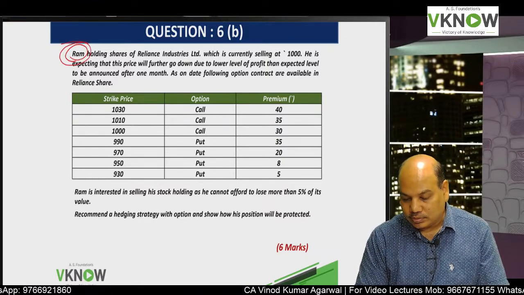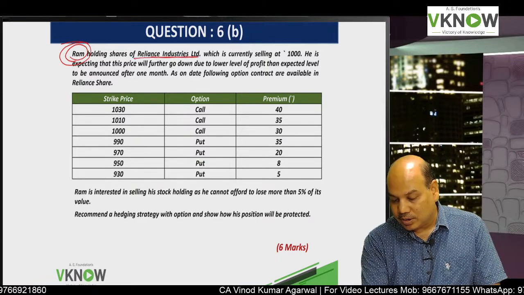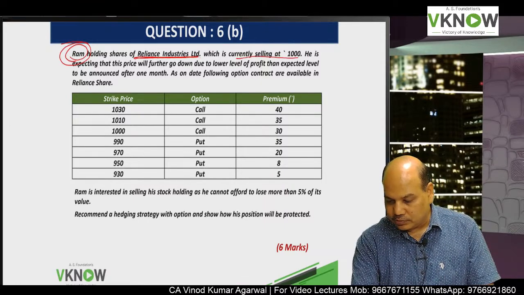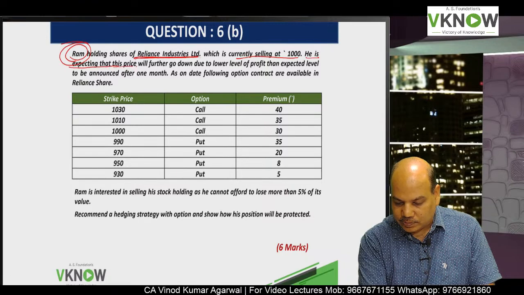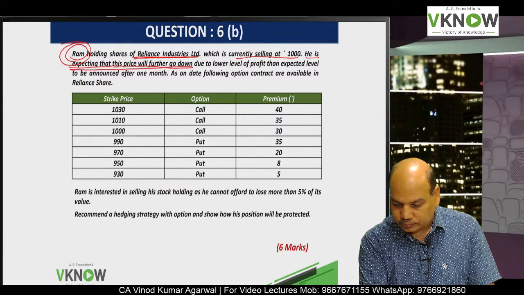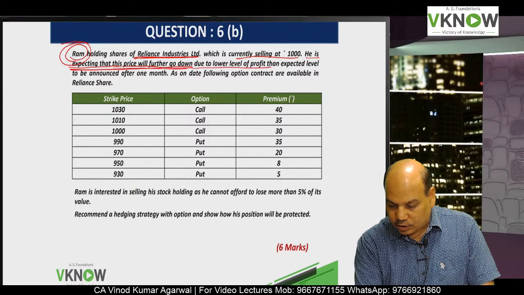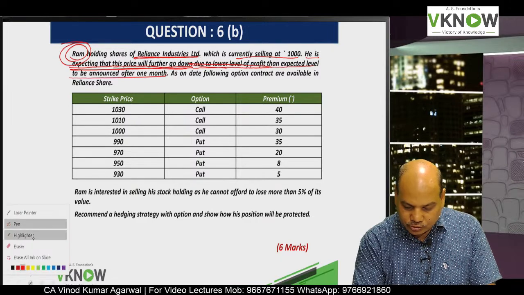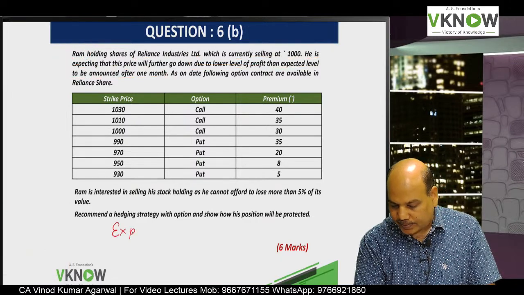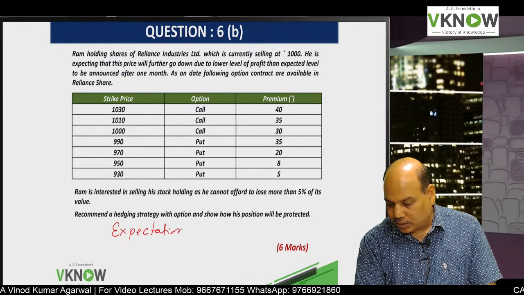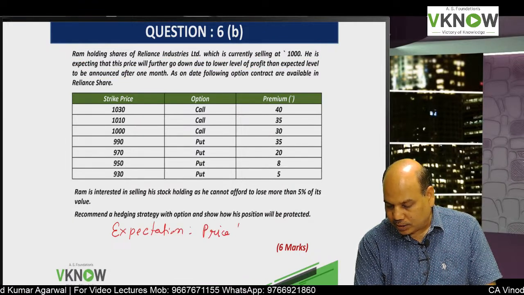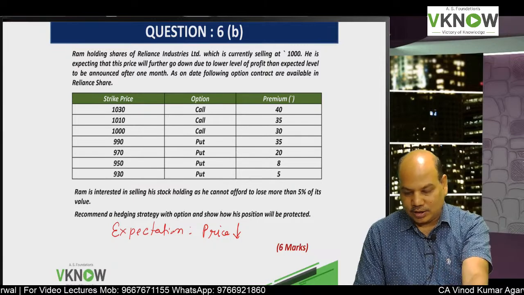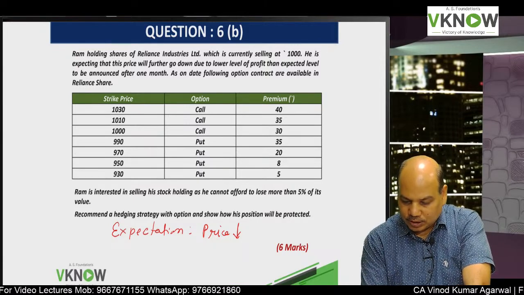Ram holding shares of Reliance Industries, which is currently selling at rupees 1000. Selling price is 1000. He is expecting that this price will further go down due to lower level of profit than expected level to be announced after 1 month. So what is the expectation? Expectation is price will fall, because only if you know the expectation you will take a correct position in the option market.